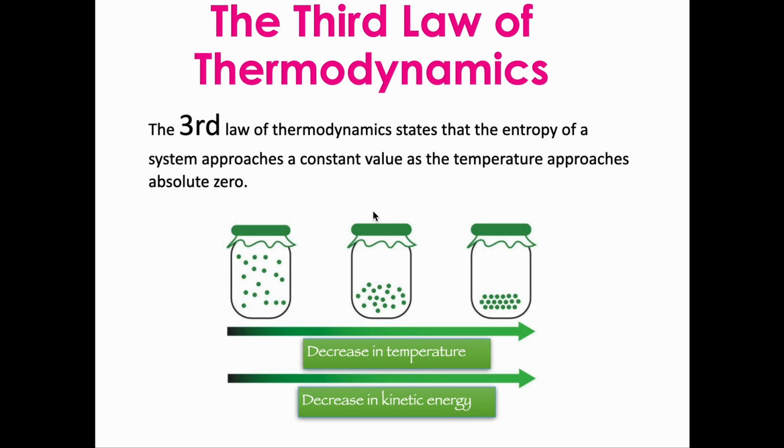So the third law of thermodynamics, it's simple. It basically states that the entropy of the system approaches a constant value as the temperature approaches absolute zero. I know it sounds confusing, but it's actually easy if you understand it. What they are saying is the particles are in motion when there is high temperature. As the temperature decreases, they're going to come to a constant value. They're not going to move anymore. They are more arranged because the kinetic energy, that is the movement of the particles, has decreased.